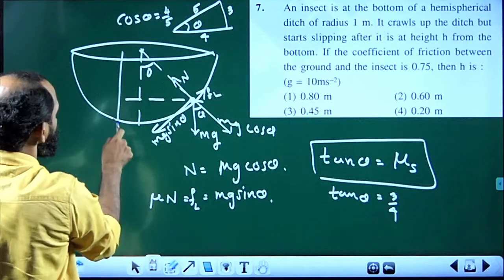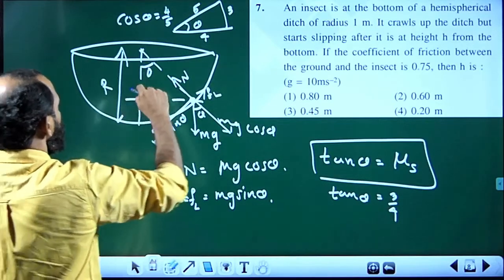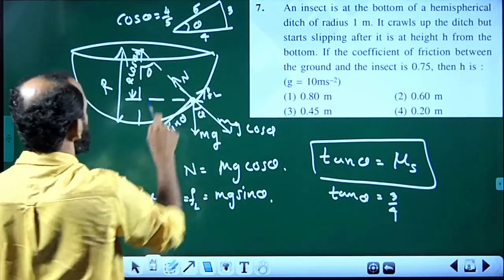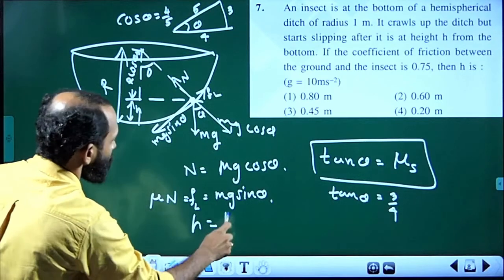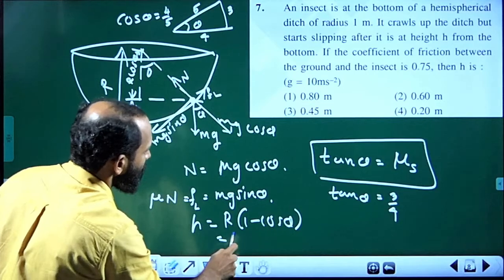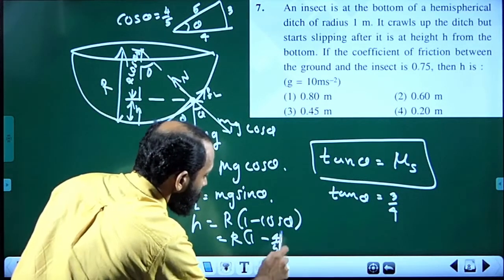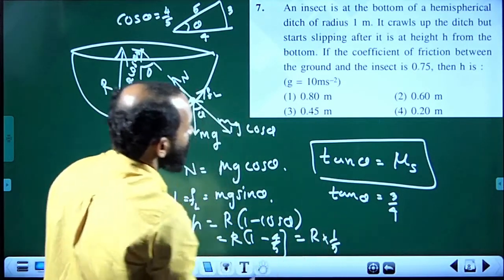This distance is the radius r and this distance is r cos theta. We need to get that height h. The height h is the rest of the distance, so that h is equal to r into 1 minus cos theta, that is r into 1 minus 4 by 5, that is r into 1 by 5, where r is 1 meter.